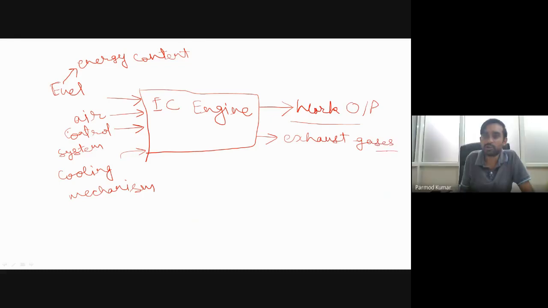Over here, if you try to see, in this engine a large number of parameters are involved, and thermodynamically, what are the physical quantities which we have to maintain? The physical quantities are nothing but pressure, temperature, then volume.